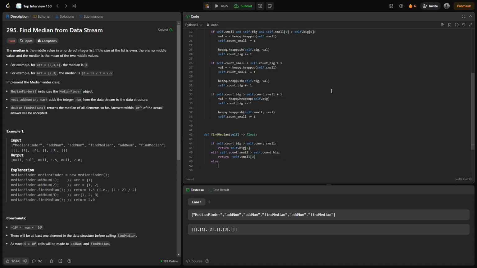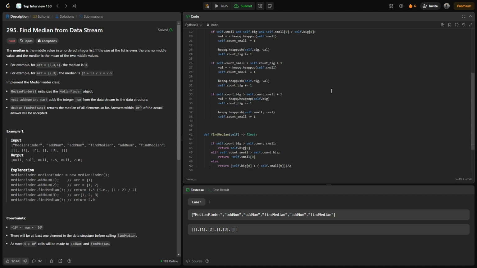And else, if both of them are same, then it's an even array, so it would be return self.big 0 plus, and here we have to again convert it back, whatever value that we get from the smaller one, self.small 0, and it would be divided by 2.